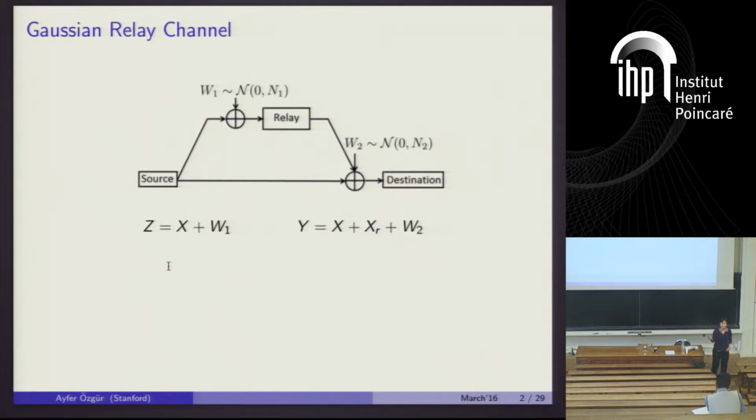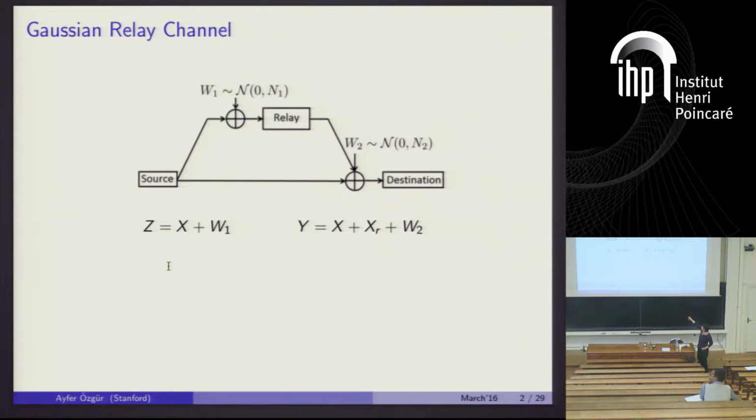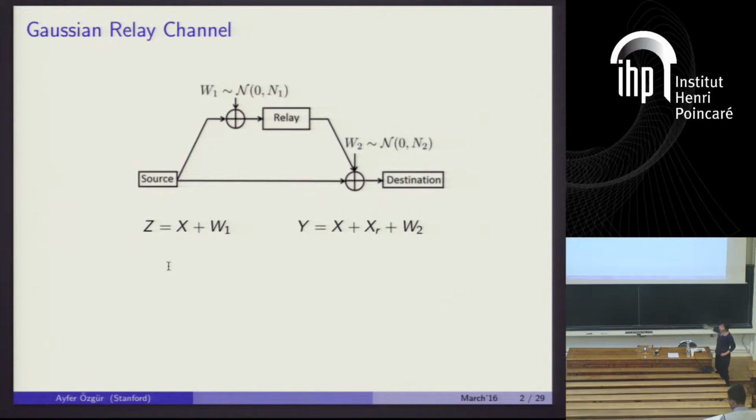This is a very natural model for a wireless communication system, where the source can be a base station, the destination can be your mobile phone, and the relay can be a Wi-Fi access point in the vicinity that is able to hear the signal from the base station and is willing to help this communication so that you increase the